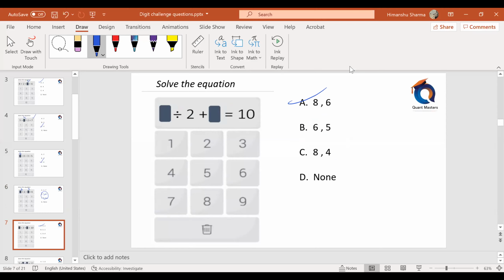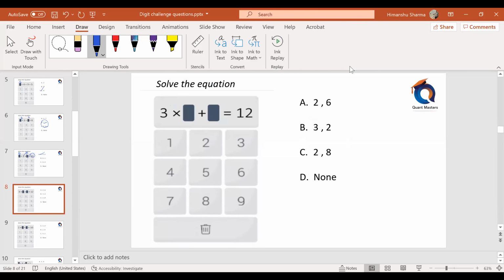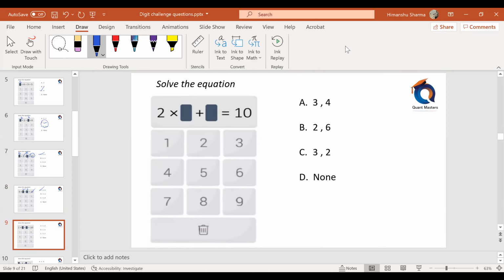Am I right? If I have 8 here and if I have 6 here, 8 by 2 is 4. 4 plus 6 will only give me 10. 3 into what plus what is 12? Take 2 and 6. 3 twos are 6 plus 6 is 12. Answer is option A. 2 into what plus what is 10? Again option A. I hope the concept is clear. Just substitute, people.